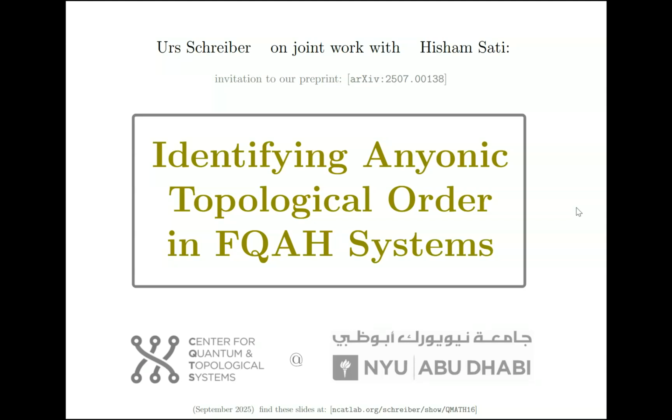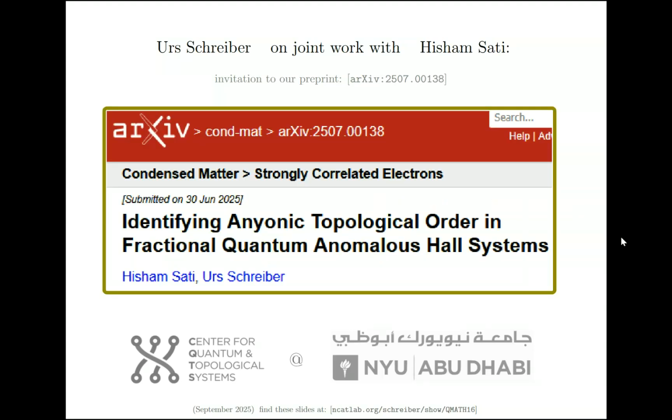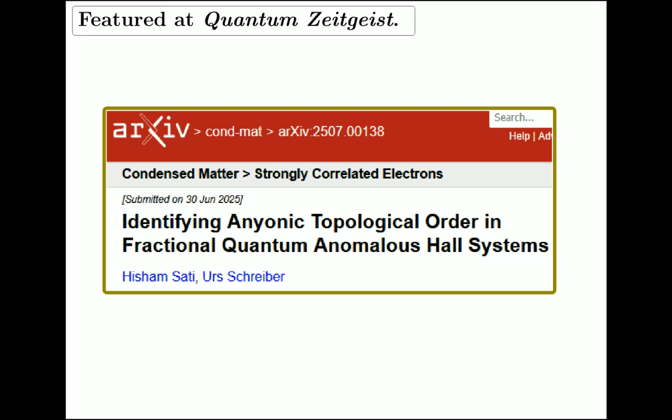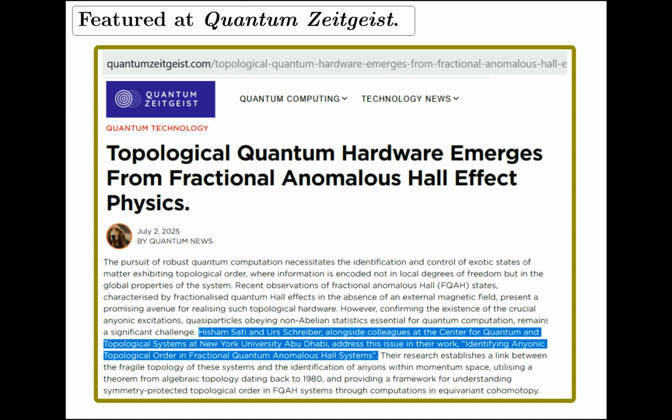Hi there. This is about identifying anyonic topological order in fractional quantum anomalous Hall systems. It's an overview of a preprint that we posted a couple of weeks back of the same title, which meanwhile got featured at Quantum Zeitgeist, who wrote a decent summary of it, which you can find online.